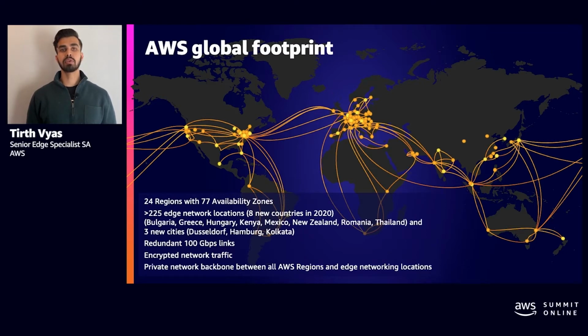This is why AWS continues to invest in our global network, adding more regions and edge locations all the time. We have 24 different regions and 77 availability zones. AWS has more than 225 edge locations, also known as points of presence, across 45 different countries, and they are connected via private network backbone.